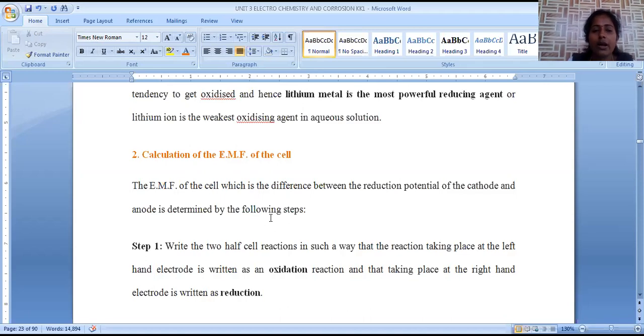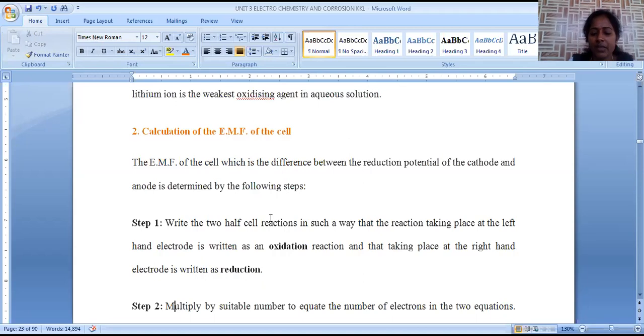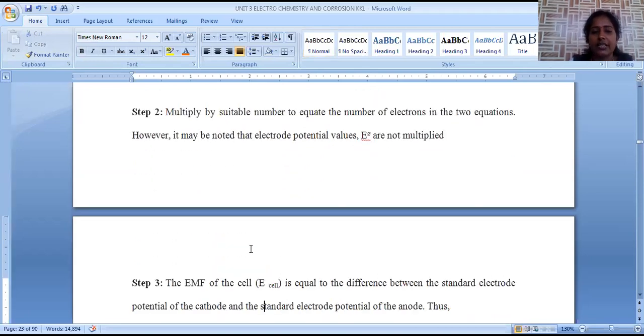Okay, so by using this electrochemical series, it is possible to calculate these EMF values. Let us see how it is possible. It is explained in 3 steps. In step 1, we write the two half cell reactions in such a way that the reaction taking place in the left hand side electrode, the anodic compartment, is oxidation, and in the right hand side compartment, reduction is carried out. So we have to find out what is the oxidation reaction and what is the reduction reaction carried out in the two half cells of the galvanic cell.